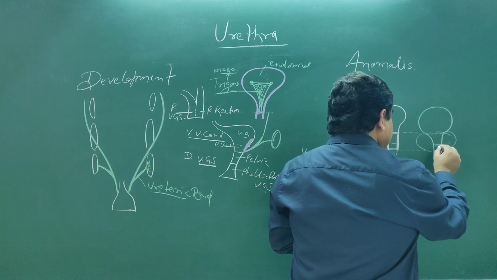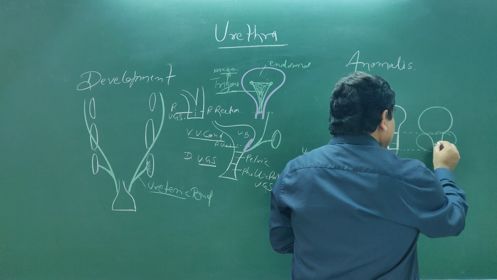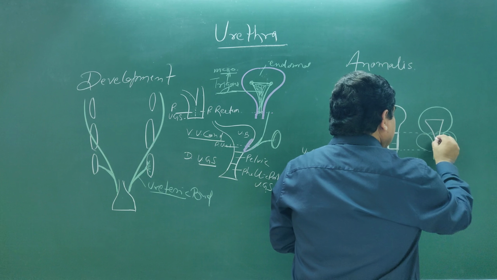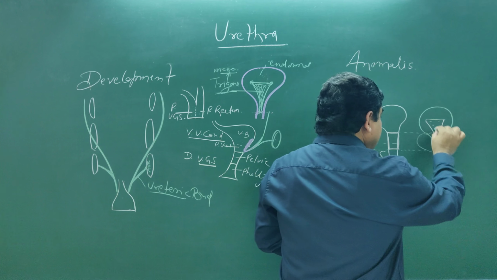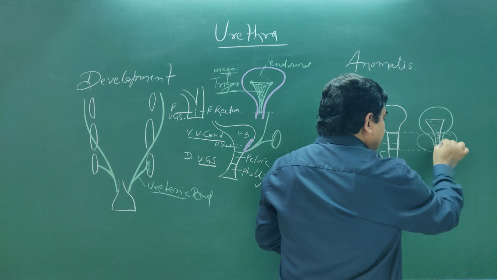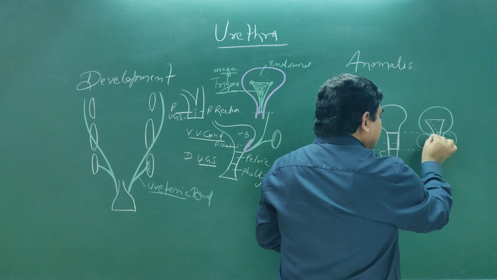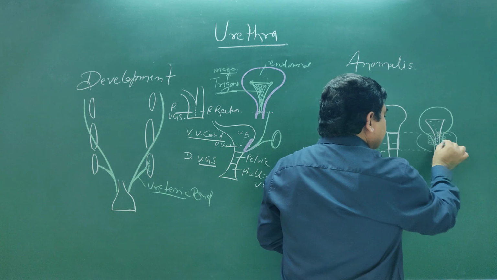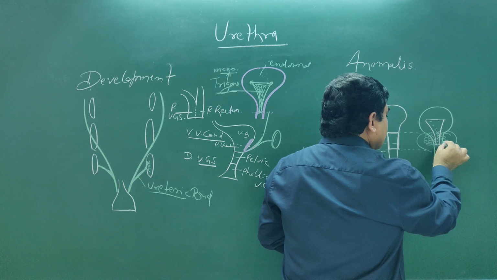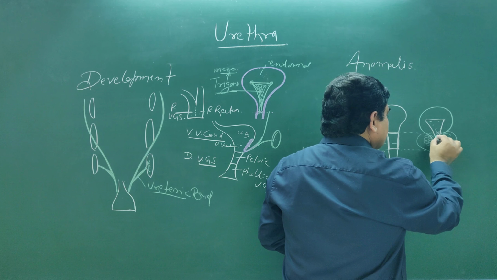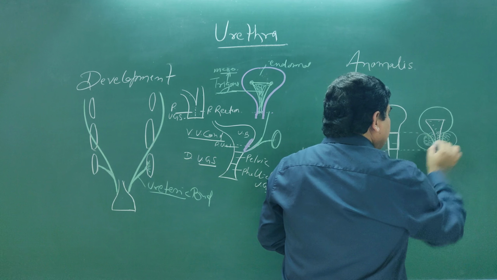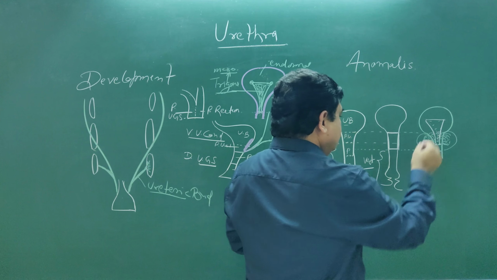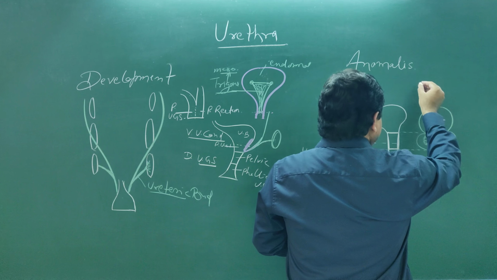In the previous lecture you have seen, here, like the trigone of the bladder, this is of mesodermal origin. This mesodermal part of the urethra forms the inner part. This forms the inner zone. If you see the prostate, it is like this.